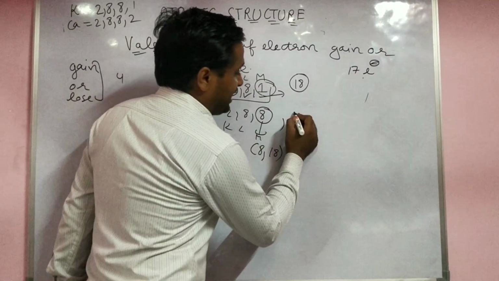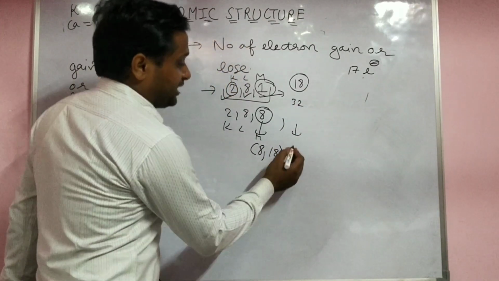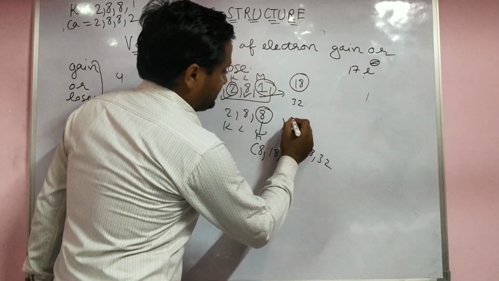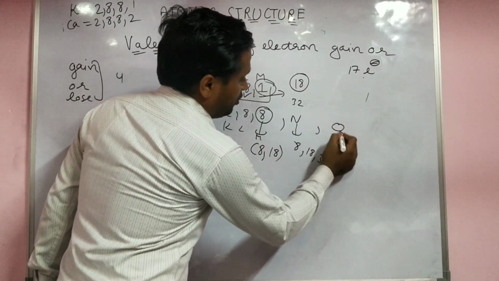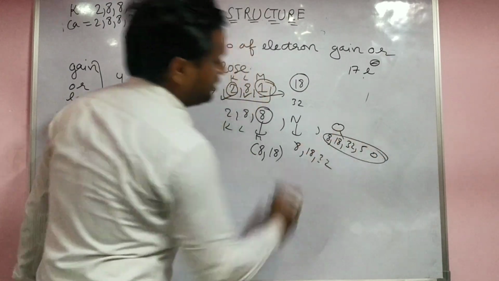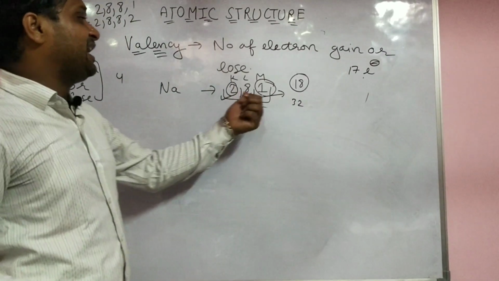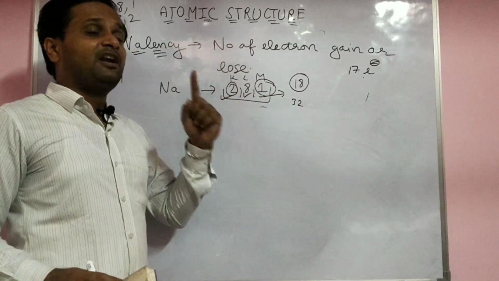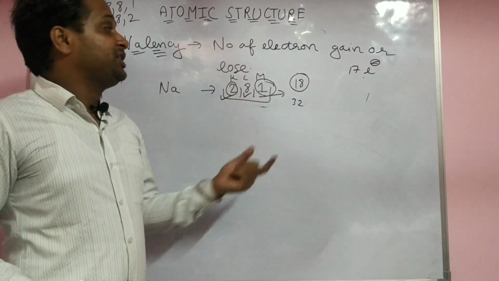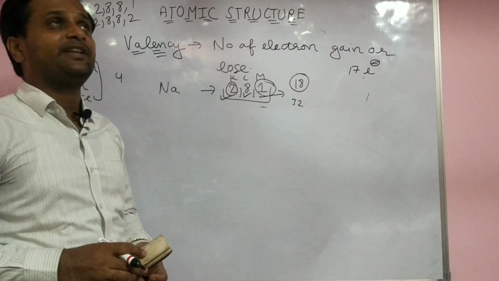Same in the fourth shell. You know the total electrons are 32. It means if 8 electrons are there, that is also stable, 18, 32. In N and O, 50 electrons. So here 8, 18, 32, these are all stable. Here 1 electron is there. So one condition: if it loses 1 electron, it becomes 2, 8. That is also stable. It could take 17 electrons, but this is not possible.